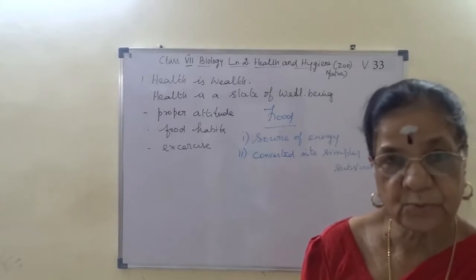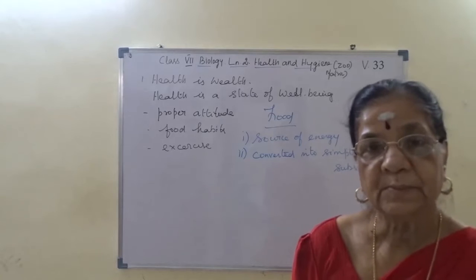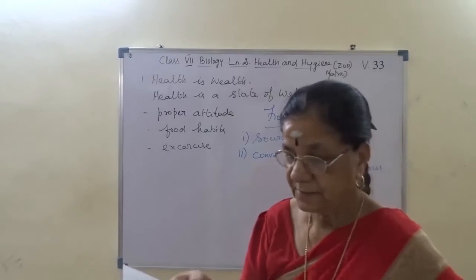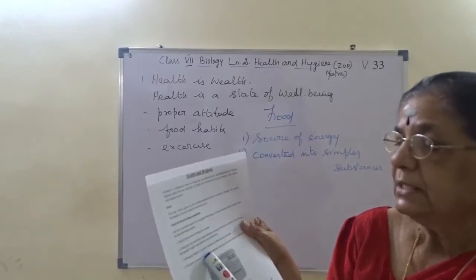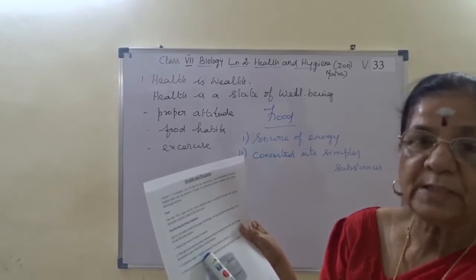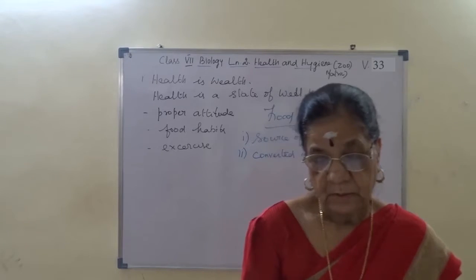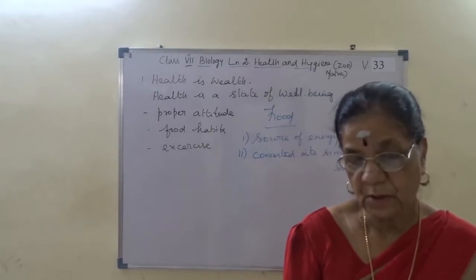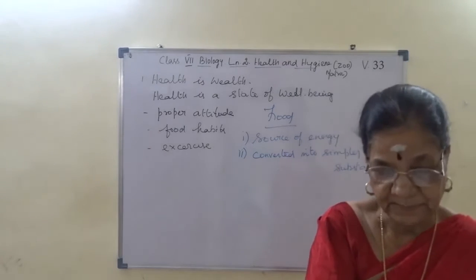Continuous supply of food is necessary for the survival of animals. In the lesson PDF, please correct the spelling of food, it is food, right? Continuous supply of food is necessary for the survival of animals.